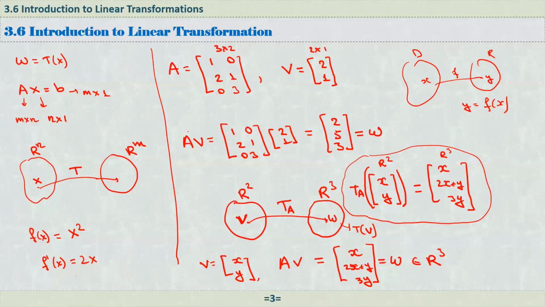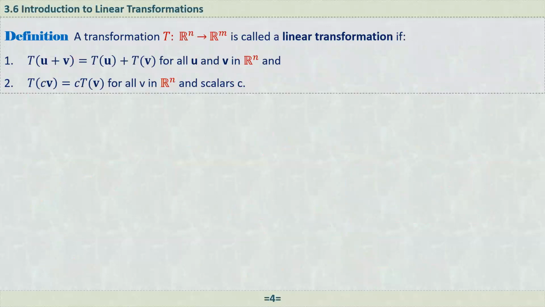Anyway, it's just similar to a function now. Let's give a definition after getting some basic ideas. Now, what is a linear transformation? A transformation T from Rn to Rm is called a linear transformation if it satisfies these two properties.